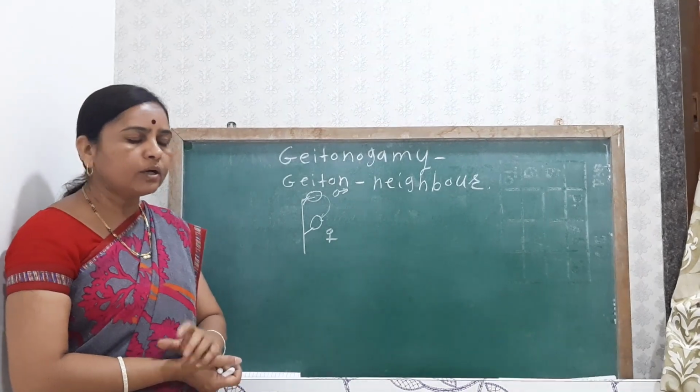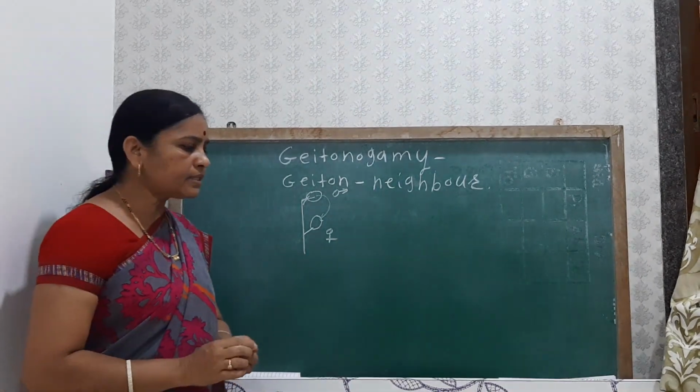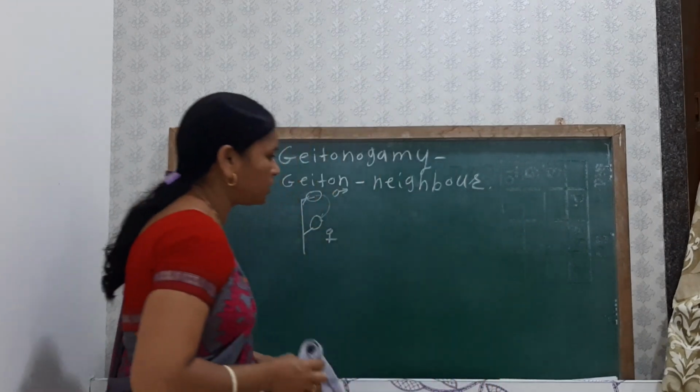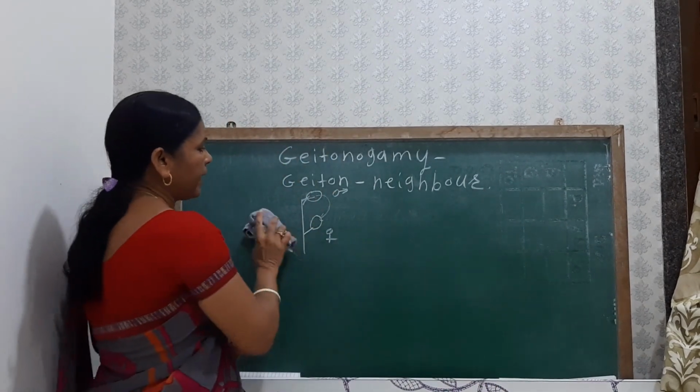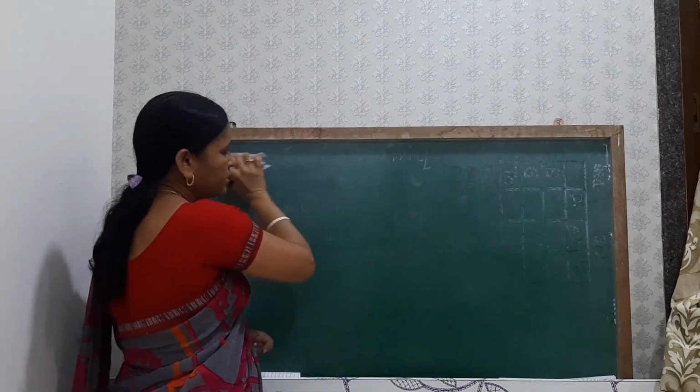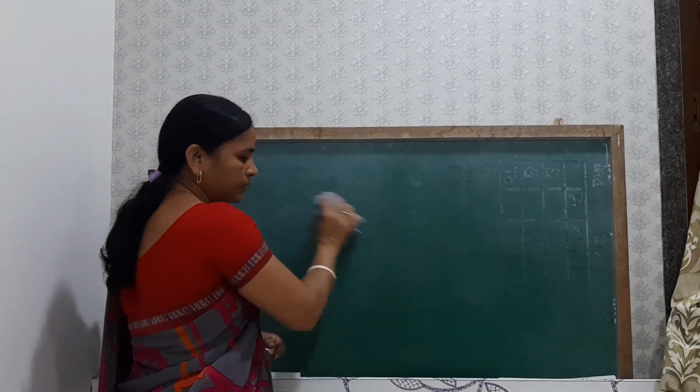The next type of pollination is cross pollination, known as xenogamy. The third type of pollination is xenogamy.